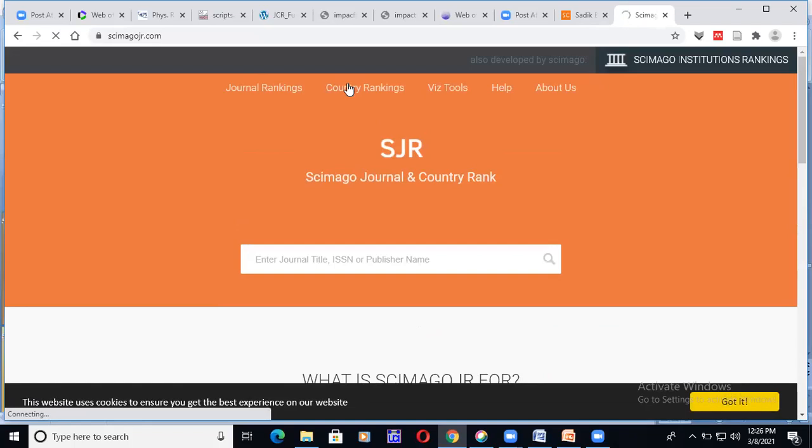Click on the country ranking, otherwise it's working very slow. Click on country ranking. One is country ranking, otherwise journal ranking.